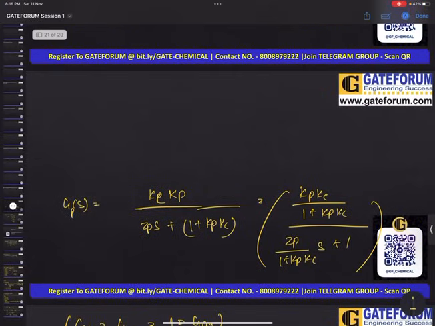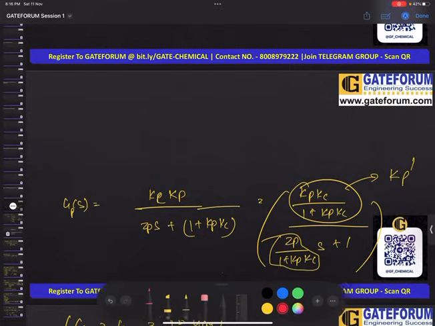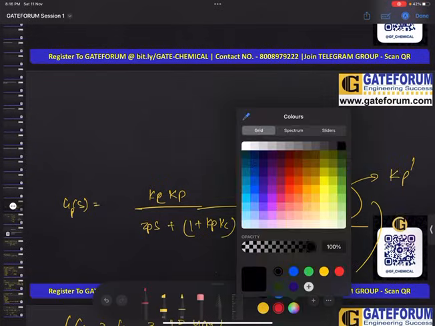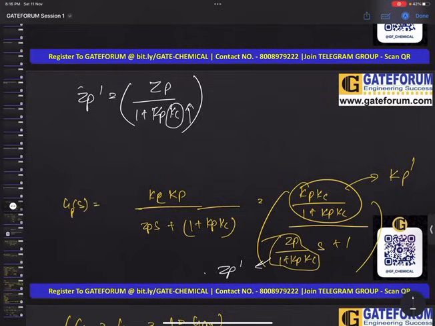This is in the format of, let this be our new process gain, that is Kp dash, and let this term be our new time constant, that is tau p dash. So now your new tau p dash becomes tau p by 1 plus Kp Kc. Okay, so now please understand that as your controller gain Kc increases, the time constant of your entire process decreases.